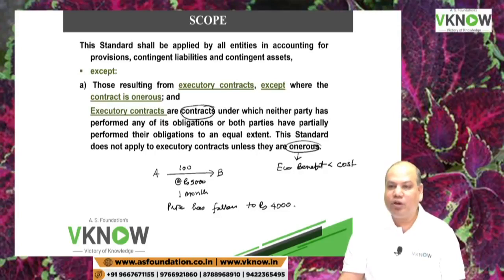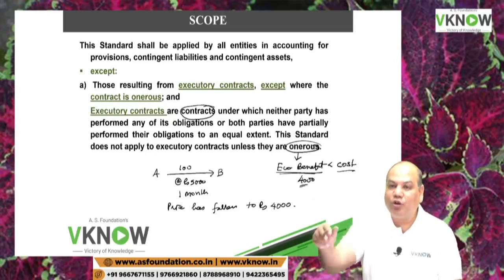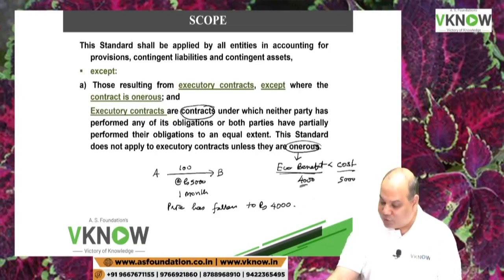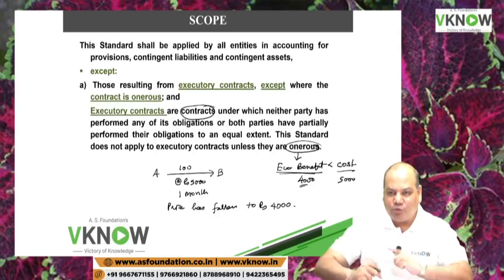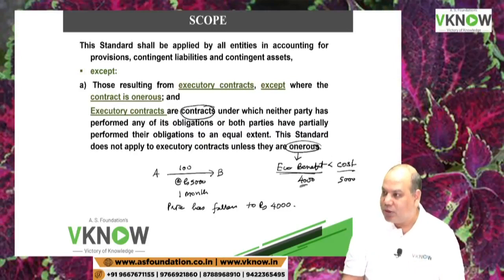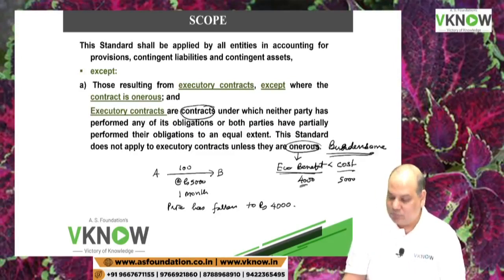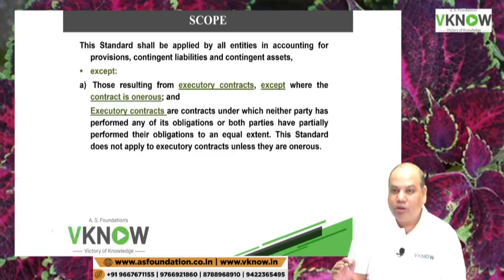Is it an executory contract now? Yes. Economic benefit is you will get 100 units whose value now is 4,000 in the market. And what is the cost of honoring this contract? You have to pay 5,000 rupees. Because it's a contract, you have to pay 5,000. You will get goods worth 4,000 now. So it has become an onerous contract, burdensome. Onerous means burdensome. That is when the benefit is less than cost.